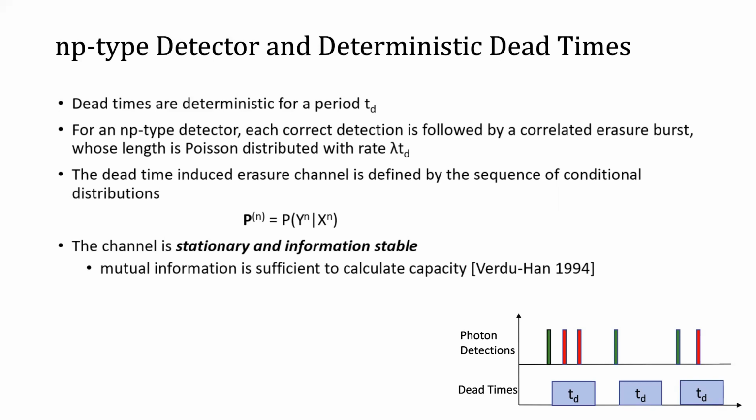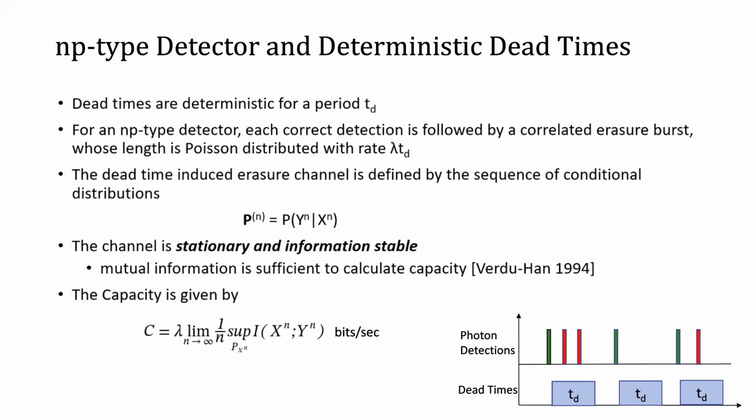That is, any input in the system produces an output with stationary distribution. Hence, the mutual information is sufficient to calculate the capacity, and the general capacity expression given by Verdú and Han is applicable here, which is, as n goes to infinity, 1 over n maximum over all the input distributions of I(x^n; y^n), where I(x^n; y^n) is the mutual information between input and the output sequences.